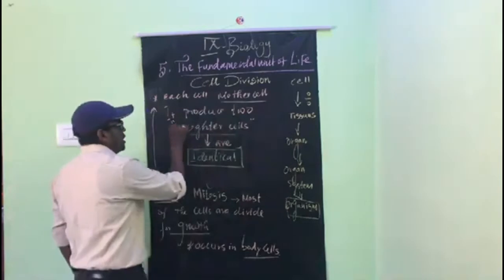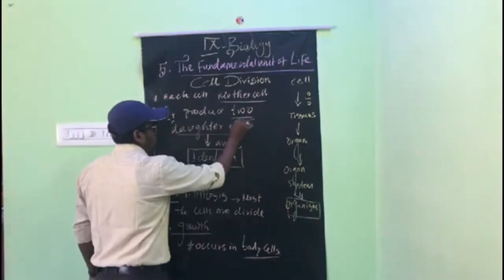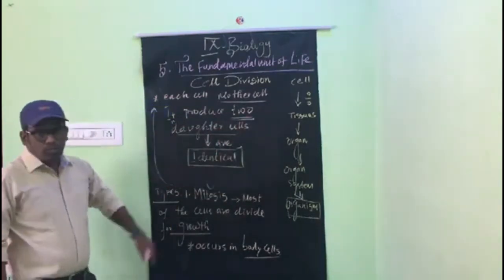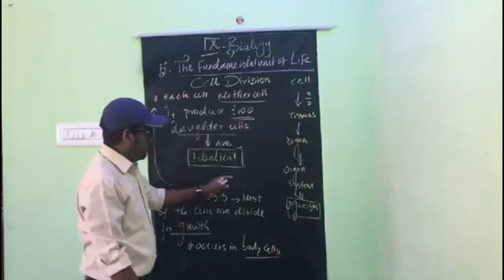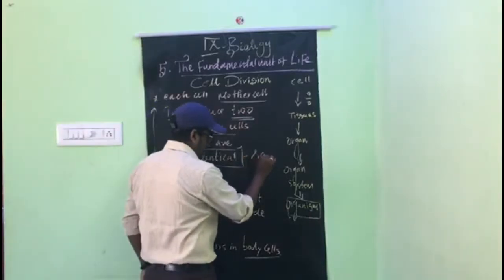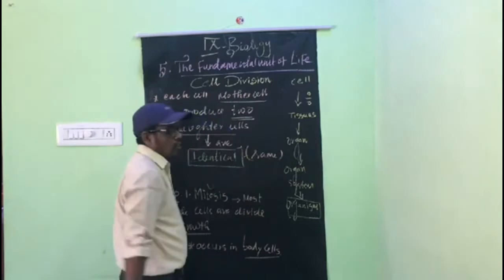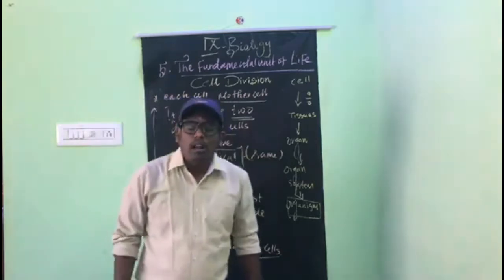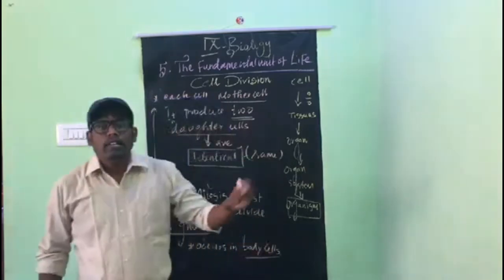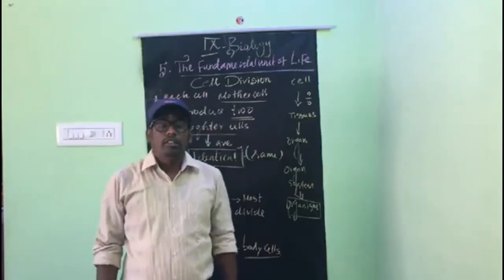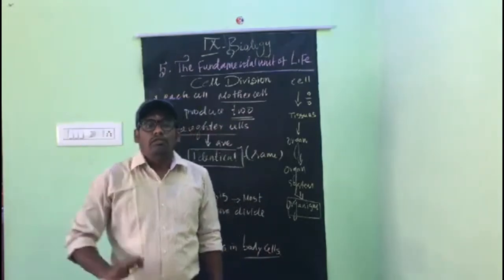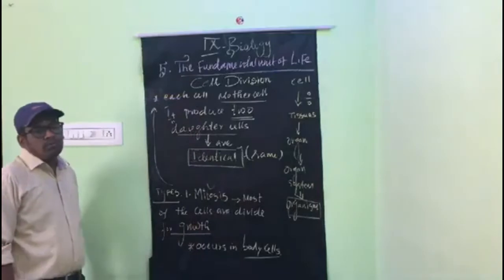At the end of the division, two daughter cells are produced. The daughter cells are identical. Identical means similar or same. All the cells are looking the same, similar size, similar characters, everything like a ditto.